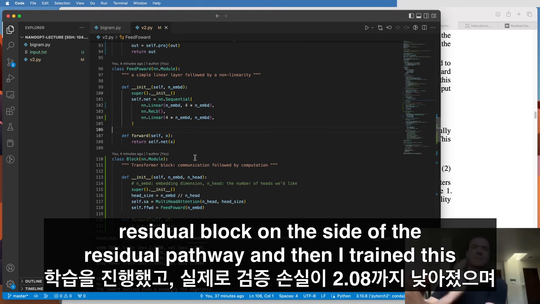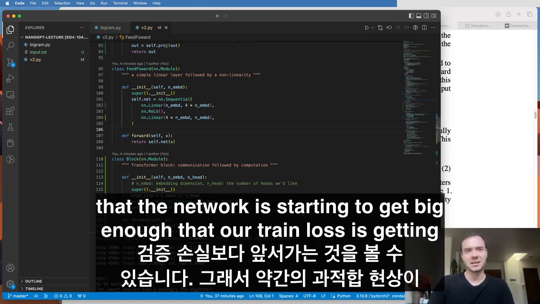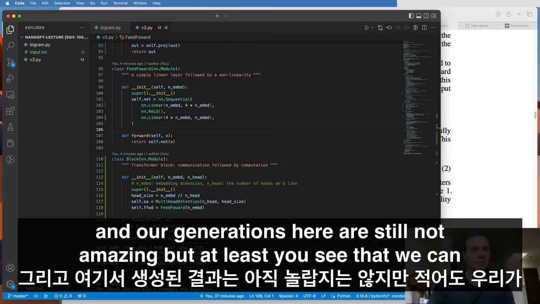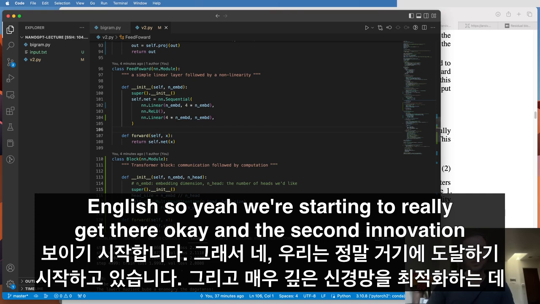And then I trained this, and we actually get down all the way to 2.08 validation loss. And we also see that the network is starting to get big enough that our train loss is getting ahead of validation loss. So we start to see a little bit of overfitting. And our generations here are still not amazing, but at least you see that we can see like "is here, this now, grieve sync." Like this starts to almost look like English. So yeah, we're starting to really get there.